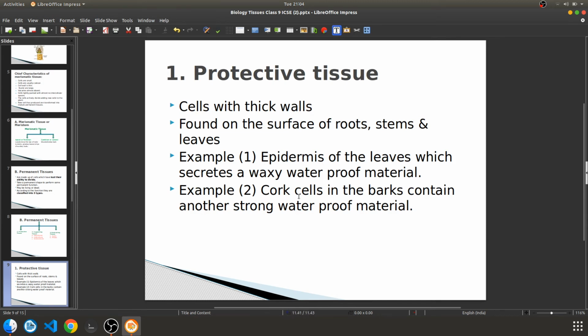Next is the cork cells in the barks, which contain another strong waterproof material. So cork cells are also dead cells, and these are protective tissues, and these cork cells are present in the barks of trees.